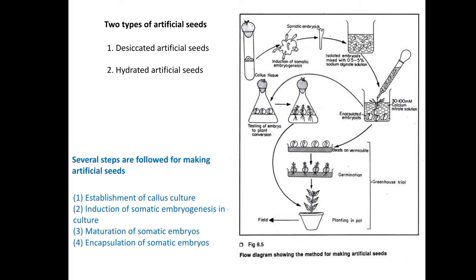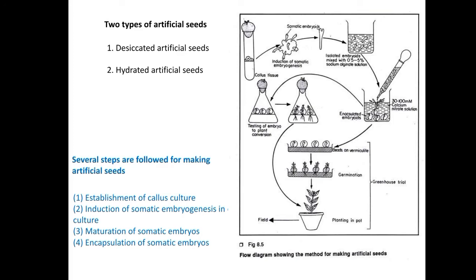Then the factors affecting encapsulation: during encapsulation it must not damage the embryo. While injecting the alginate, it must not damage the embryos, as the micropipette pointer is very sharp, so we have to encapsulate carefully. The coating should be mild to protect the embryo, and it must be durable for rough handling during manufacture, storage, transportation and planting.